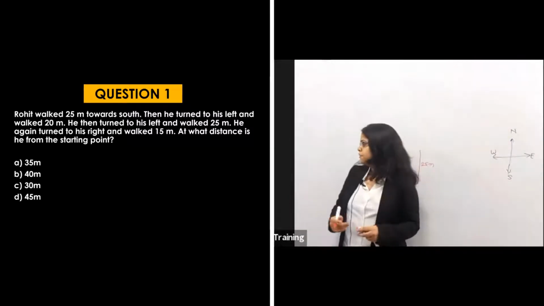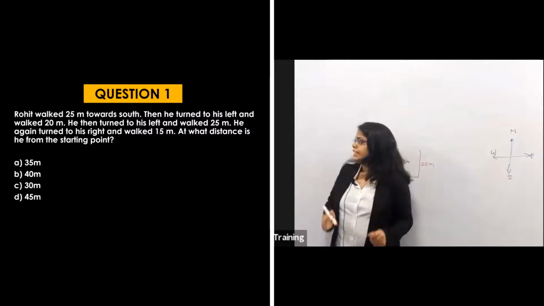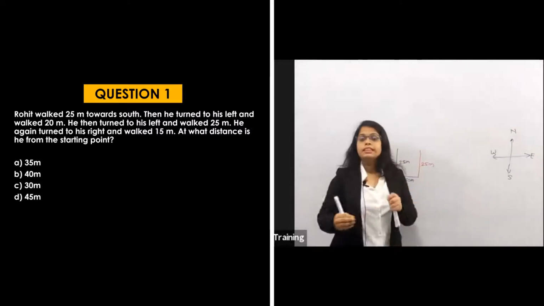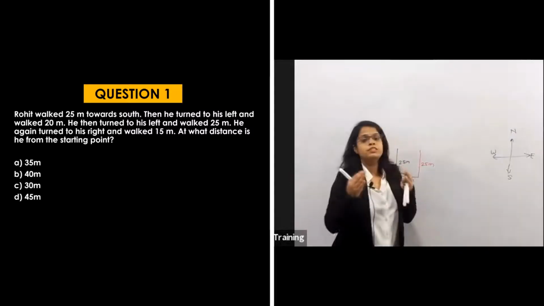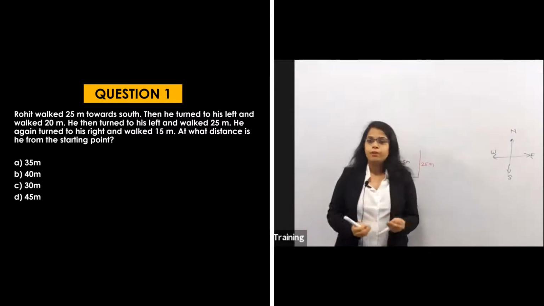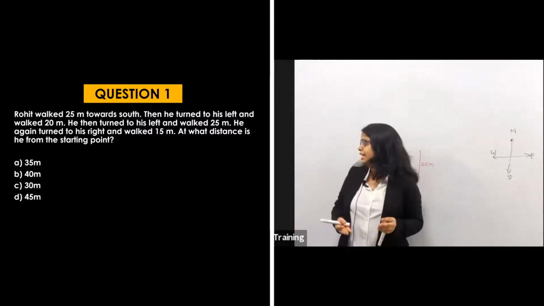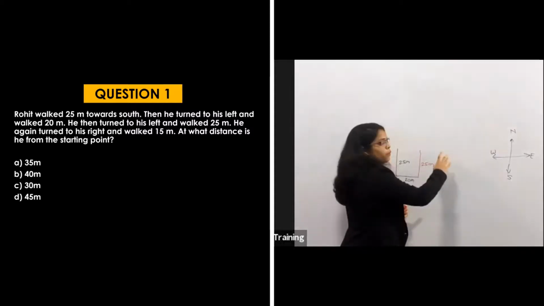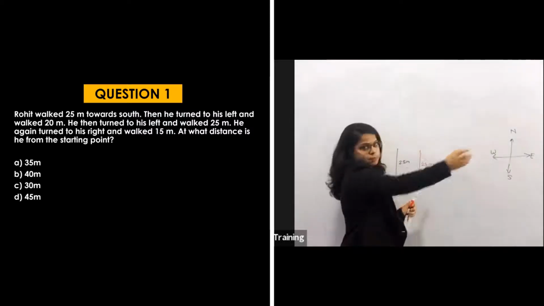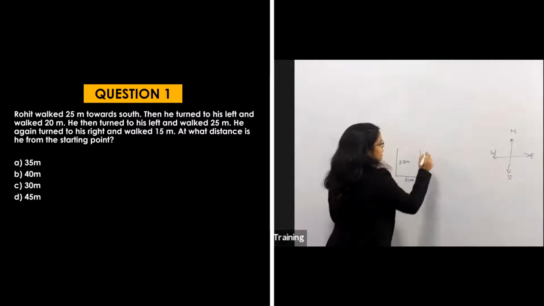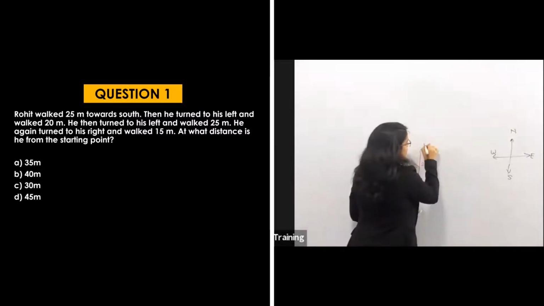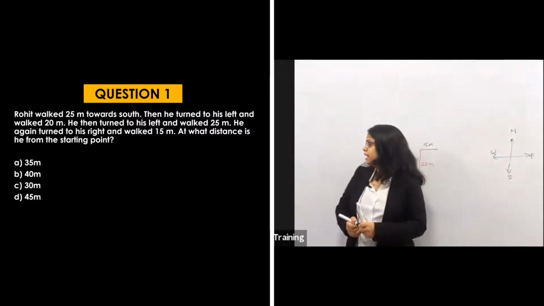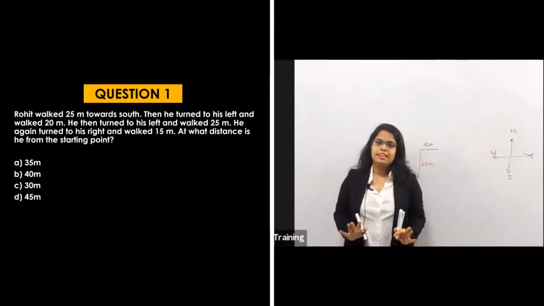After that, what are they saying? He again turned to his right and walked 15 meters. He is not stopping here. He again continues his walking. And what does he do? He again took his right turn and walks 15 meters. So what will be his right here now? If he is facing north, then right will be this side. So again he took the right turn and he is taking 15 meter. So this is his 15 meter. And last, now he stops at that point.